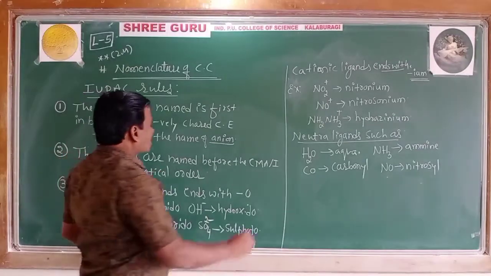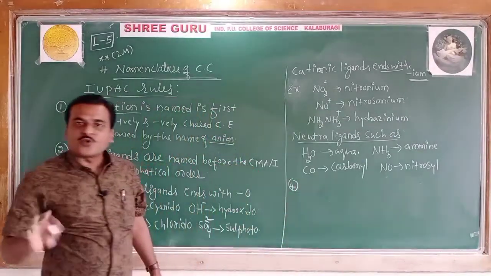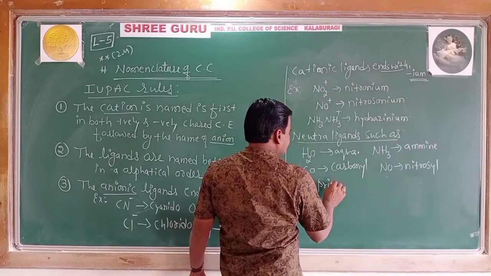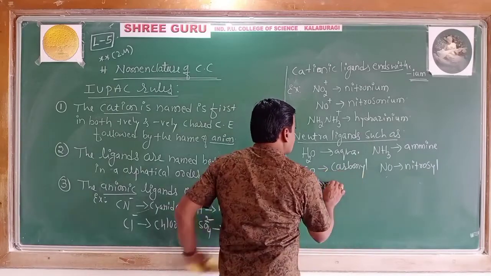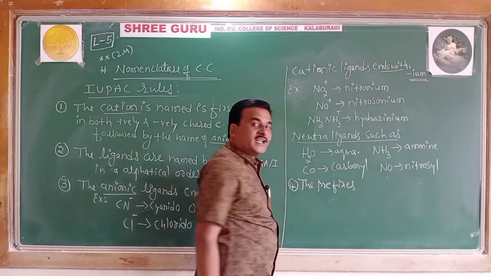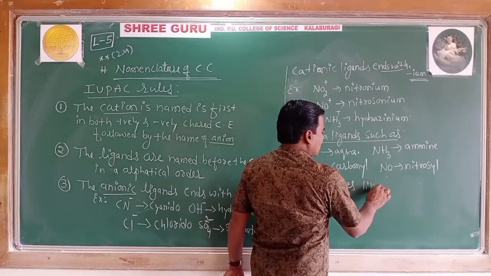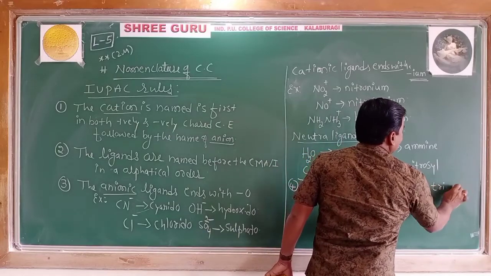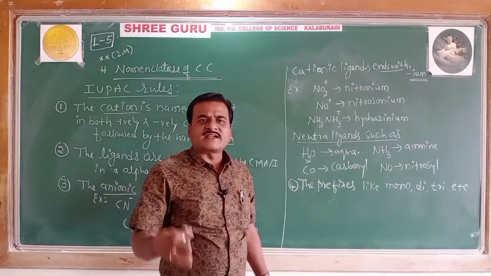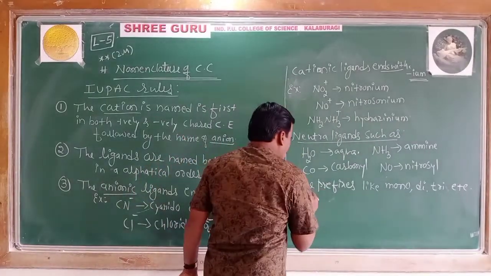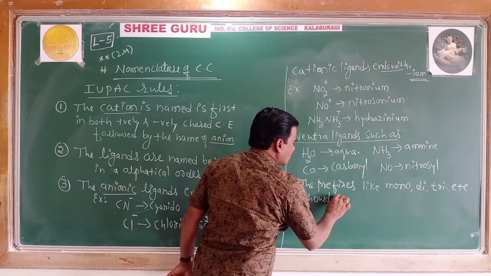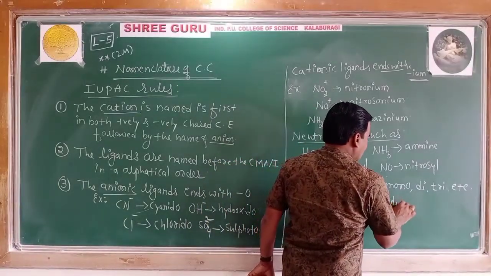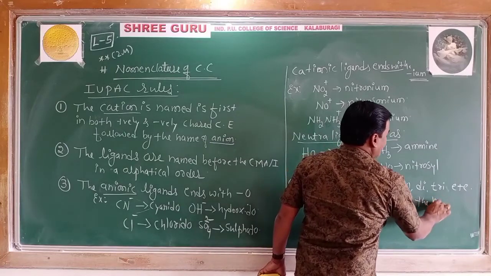What about the fourth rule? The fourth rule says Greek prefixes like mono, di, tri, tetra, penta, hexa, etc. should be used to indicate the number of ligands.